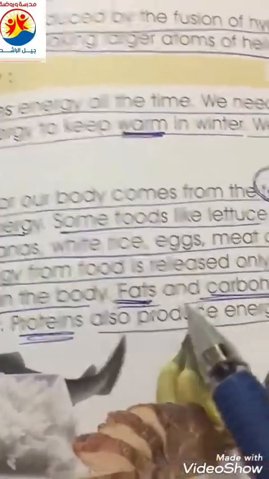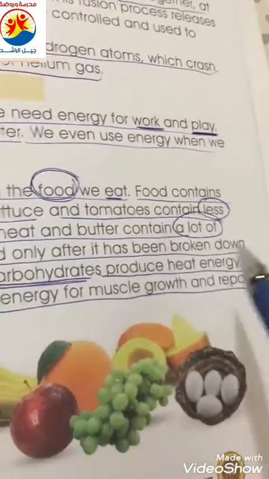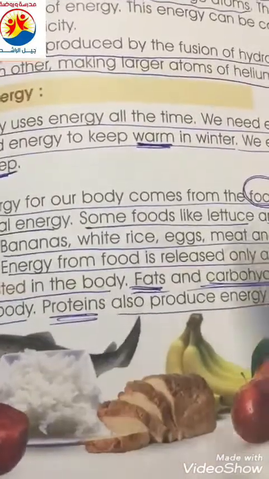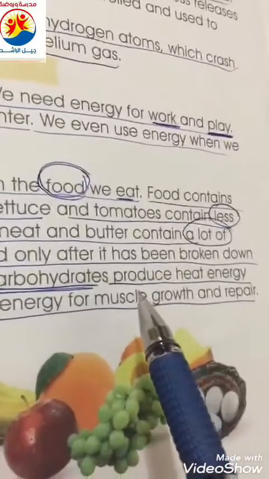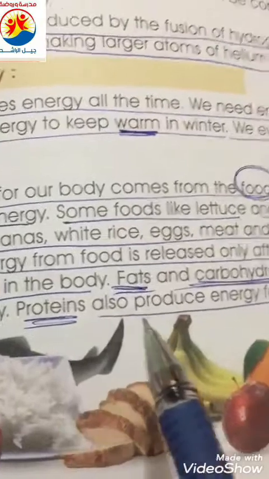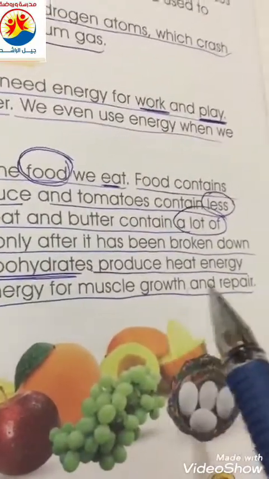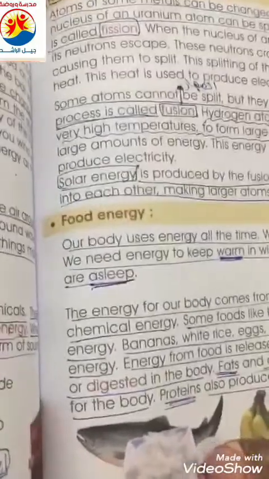Energy from food is released only after it has been broken down or digested in the body. Look here, fats and carbohydrates produce heat energy for the body. Proteins also produce energy for muscle growth and repair. This is very important.